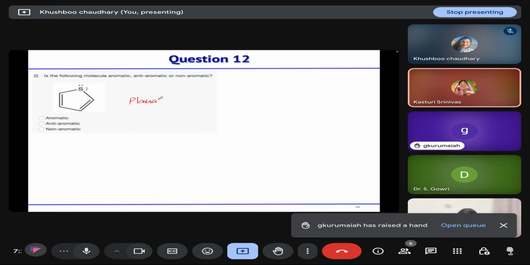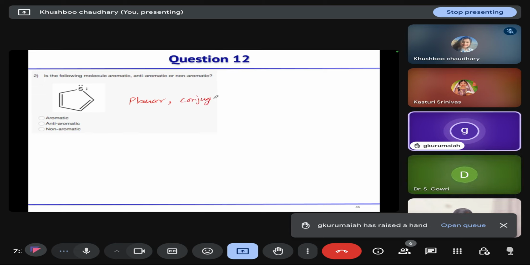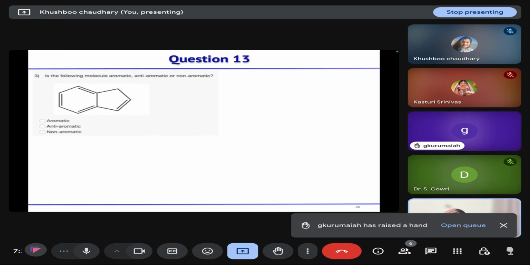The sulfur lone pair can participate in conjugation, so it is also 6 pi electrons. It is also aromatic. This one, is it aromatic or anti-aromatic? It is non-aromatic. This is not planar, so this is non-aromatic.